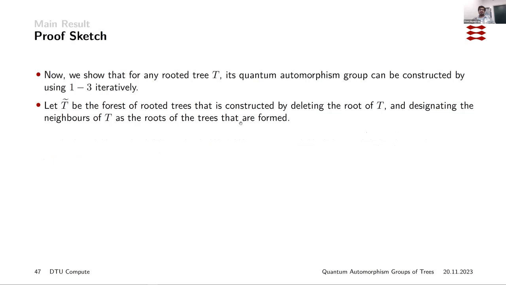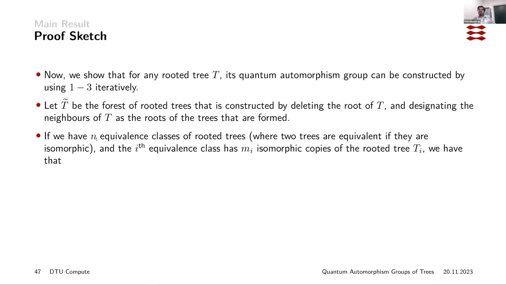And of course, we know from this forest to rooted trees lemma that the quantum automorphism group of T is the same as the quantum automorphism group of T tilde. And then we use the result that we had about disjoint unions of graphs. This T tilde will now consist of a bunch of trees. Some of them will be isomorphic and some of them will not. So let's divide them up into classes, grouping together the ones that are isomorphic.